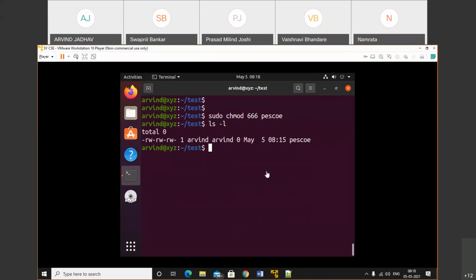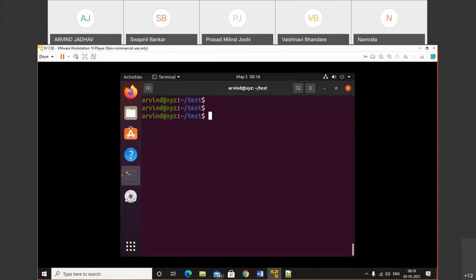So, like that, now just edit that file. Cat PSUE. That means we have the file, cat PSUE. See, we have a text. Now let's check who is the owner of that file. So the owner is Arvind. Okay, make a note of that. The owner is Arvind. Now I want to remove the permission for the owner.